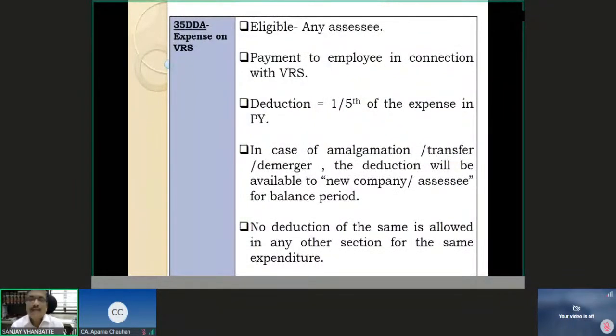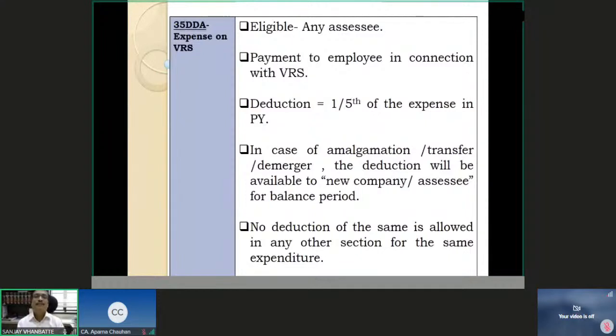35DDA. So before I complete this first. Okay. 35DDA is again the same as 35D. 1/5 every year, amortization. Okay. The concept will be amortization. Every year, whatever expenses you incur, the expenditure under 35D was preliminary expenses.